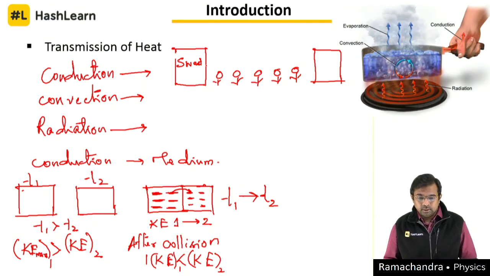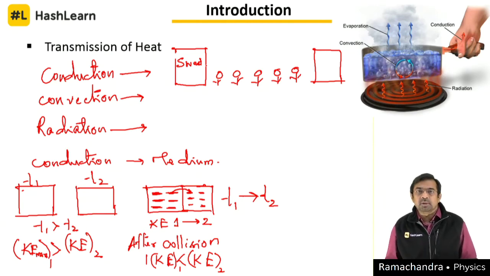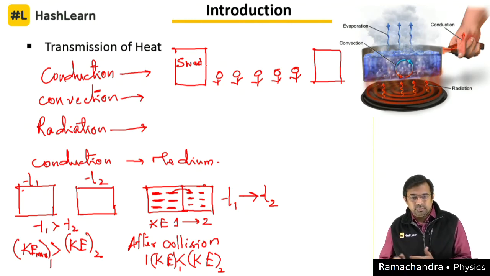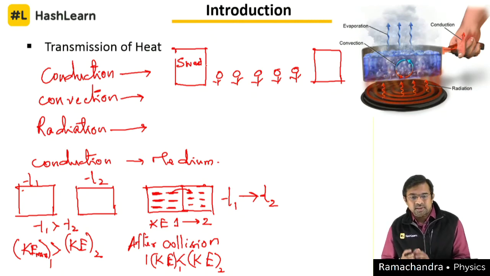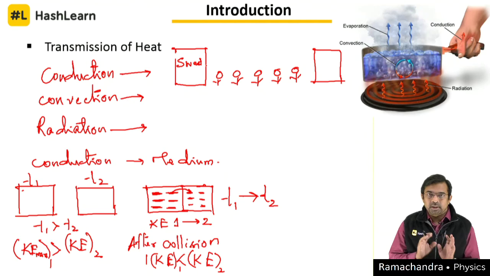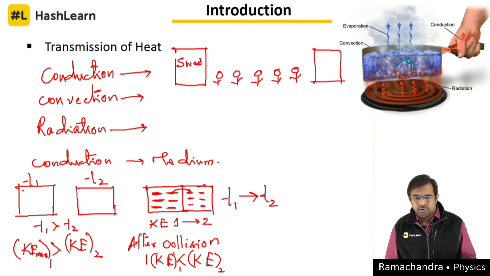It need not be, unless we are talking about thermal equilibrium, not exactly. Attainment of thermal equilibrium is entirely different from what I am talking about right now. These are the instantaneous points at which we are discussing the transfer of heat from one point to another. I will come back to that.